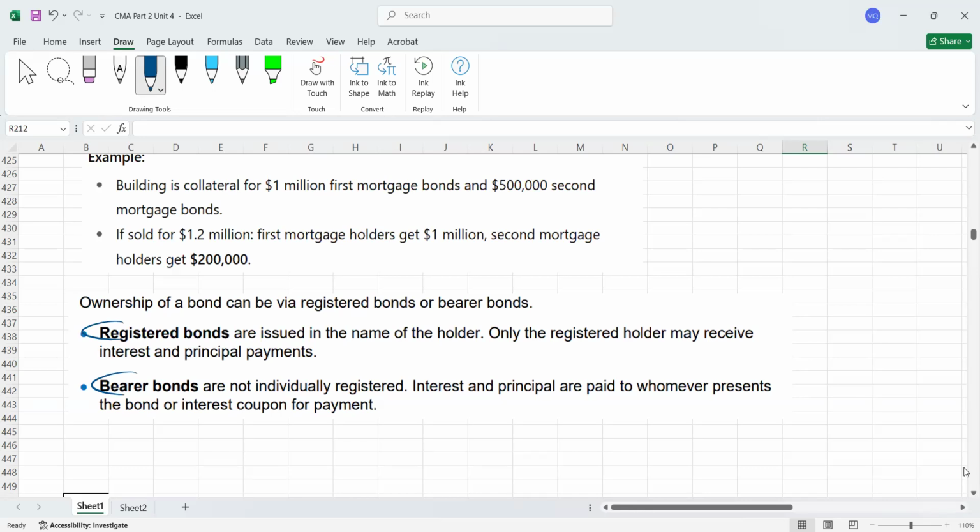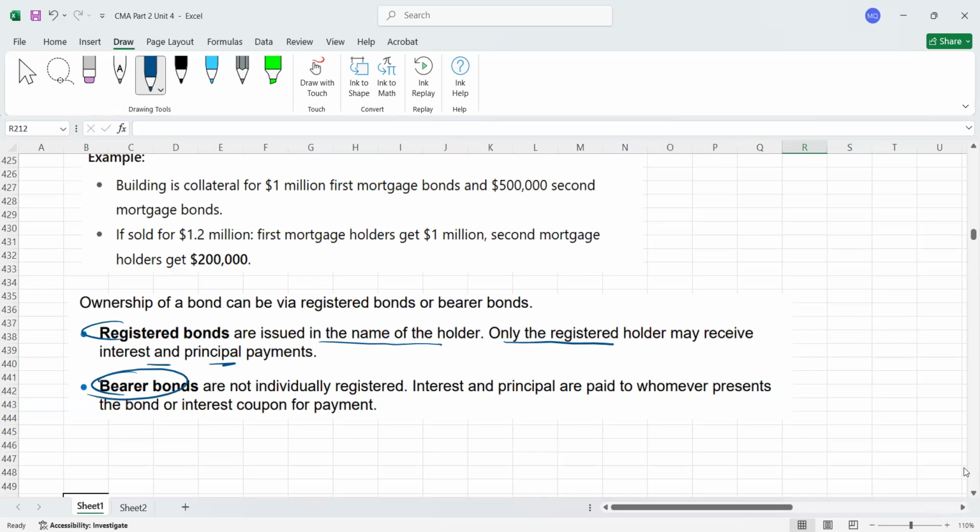The person who is registered in the company's record, only he will get the interest. Even if I hold that bond, I will not get it if I'm not registered with the company. That's called registered bonds. So registered bonds are issued in the name of the holder. Only the registered holder may receive interest and principal payments.